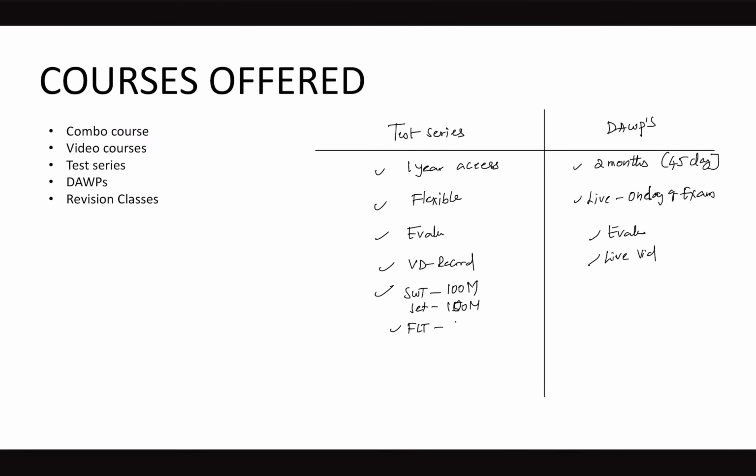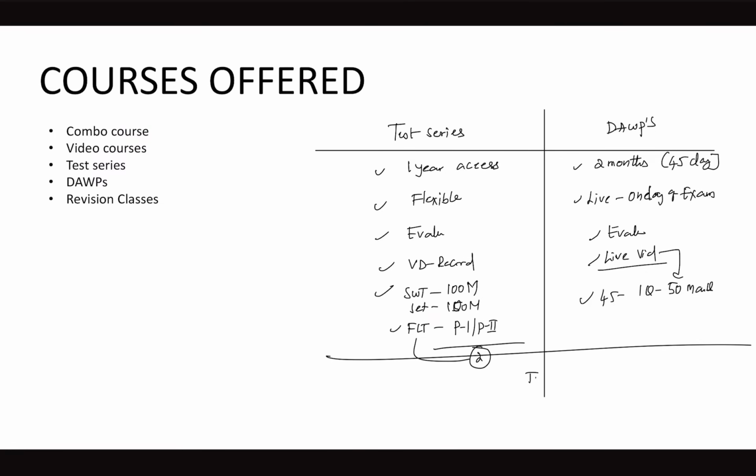You will have paper 1 and paper 2, 250 marks each paper, so likewise you have 2 full length tests here. The DAWP is a 45-day program. Daily one question will be given for 50 marks, and there will be a live video discussion of the question, evaluation, and topper copies. Topper copies will be there for all the tests. We provide topper copies so that you get to see how a topper is approaching it,